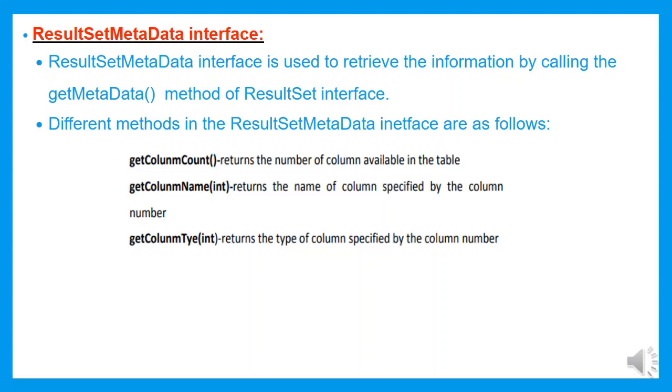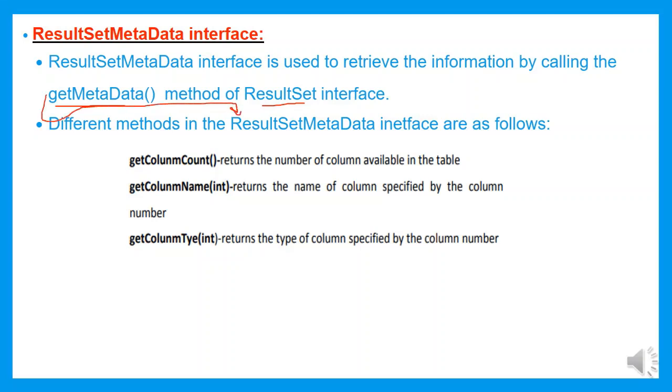In order to retrieve information about the table, we'll make use of a method called getMetaData. The getMetaData is a method belonging to the ResultSet interface. With the help of a ResultSet interface object, I am going to call getMetaData, and the return value of getMetaData is assigned to the ResultSetMetaData interface.